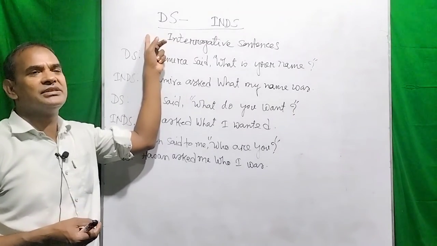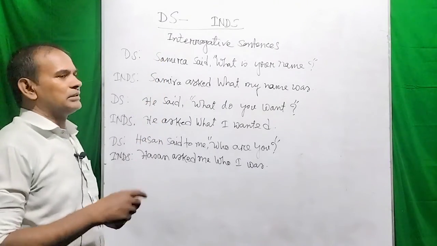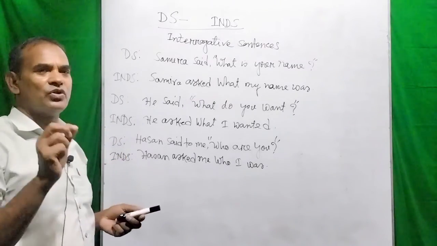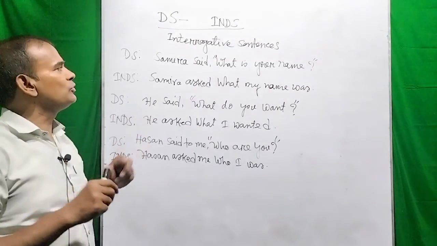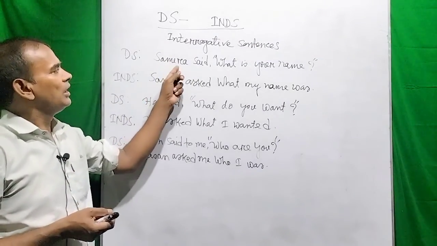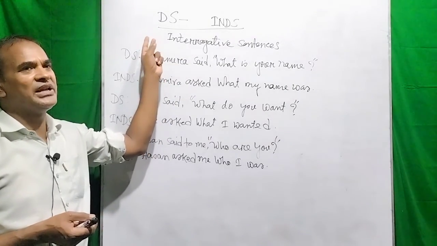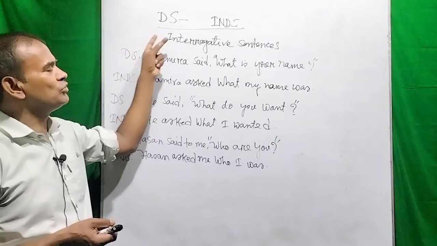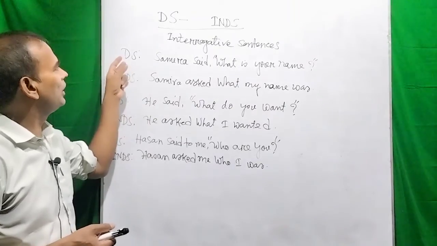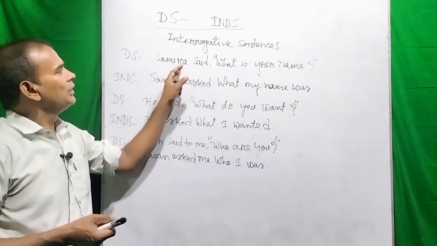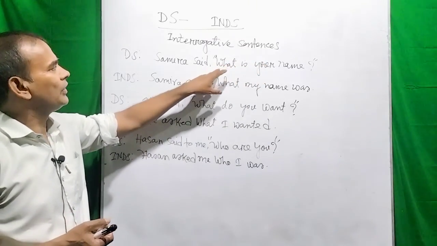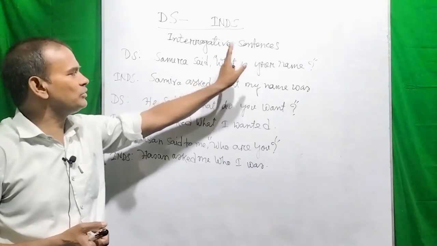An interrogative sentence is a kind of sentence which expresses some question. So we generally see two types of questions. Some are ordinary questions, which begin with a verb, and some are WH questions, which begin with a WH word. So first of all, dear viewers, I am going to tell you about the WH questions and how we can change the direct speech of WH questions into indirect one.